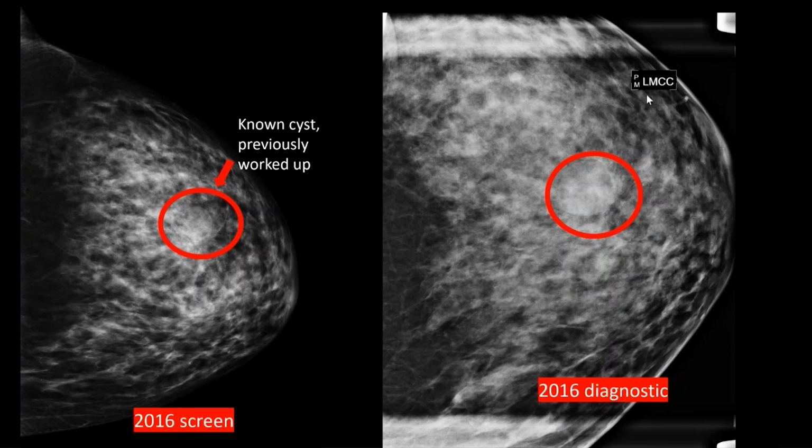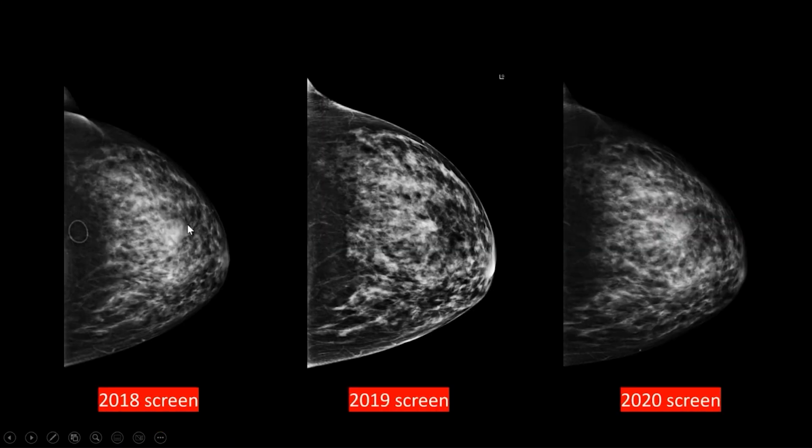Okay, she was worked up for a cyst. She was called back for calcifications. These calcifications, faint calcifications, were called benign in 2016, and she was given a BI-RADS 2. She proceeded to come to our clinic, and in 2018, you can kind of see this cyst here. 2019, it seems a little bit smaller.